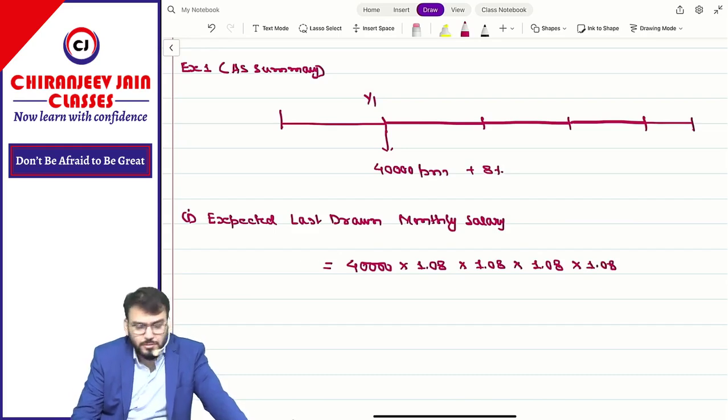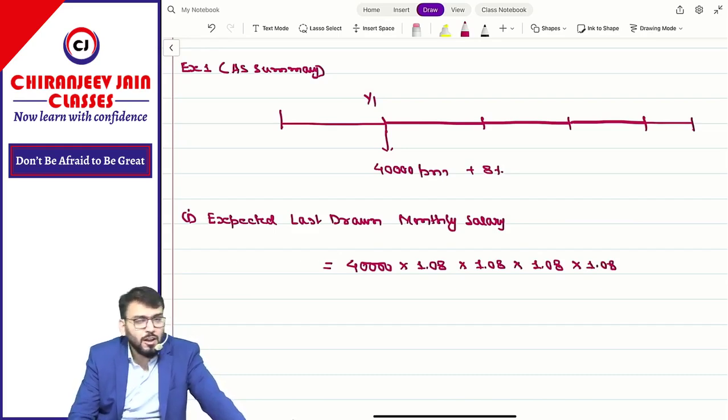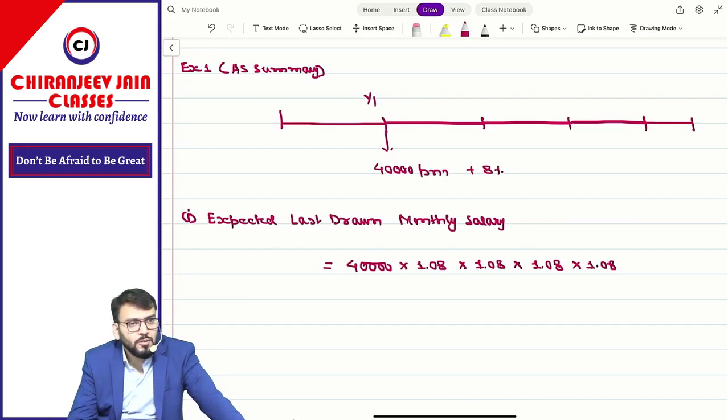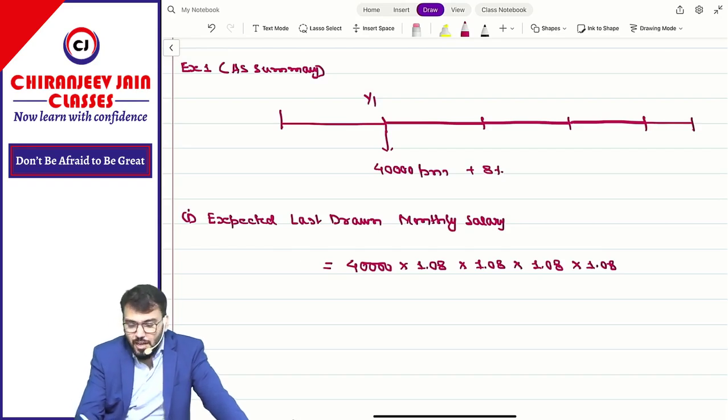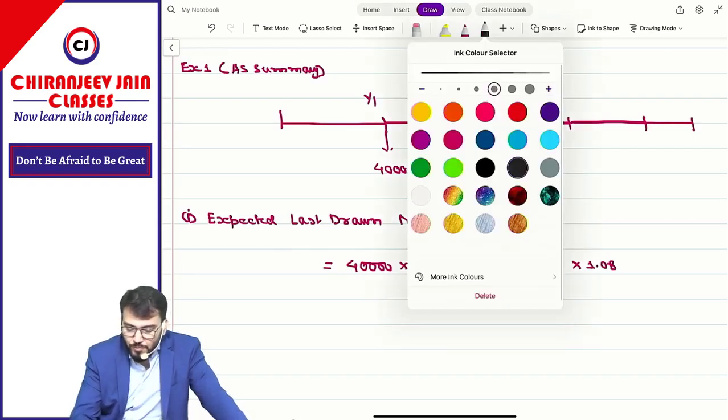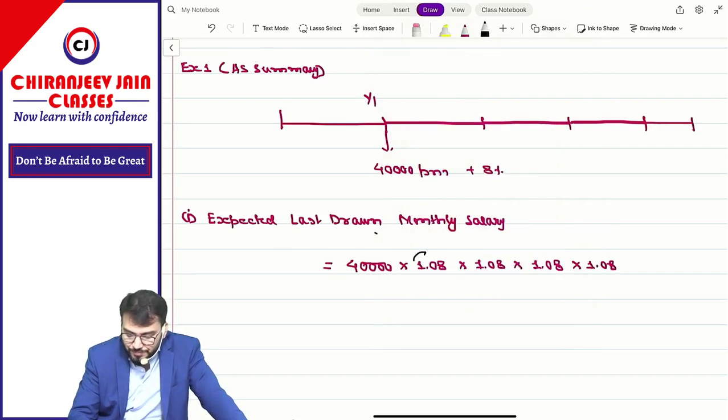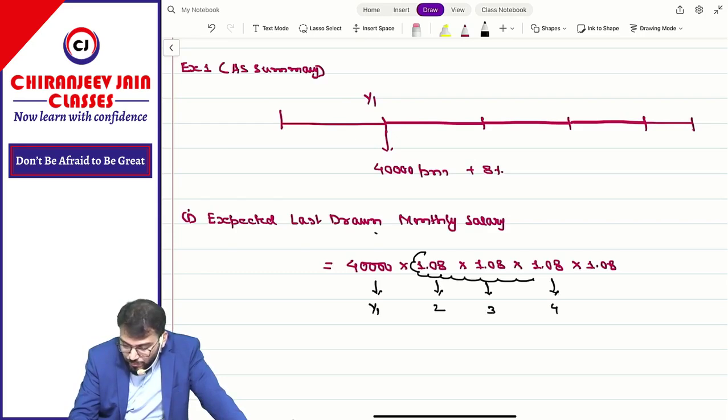How many times? 4 times is correct, because this is Y1, this is Y2, this is Y3, this is Y4, this is Y5.